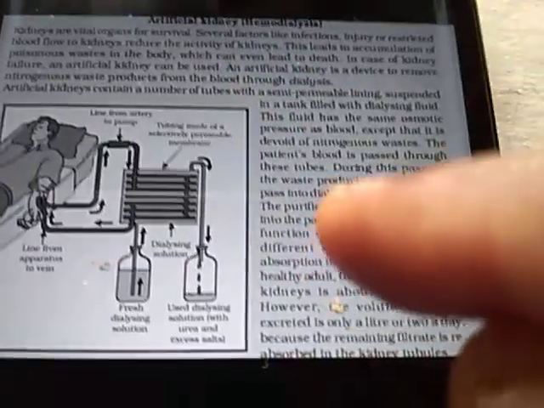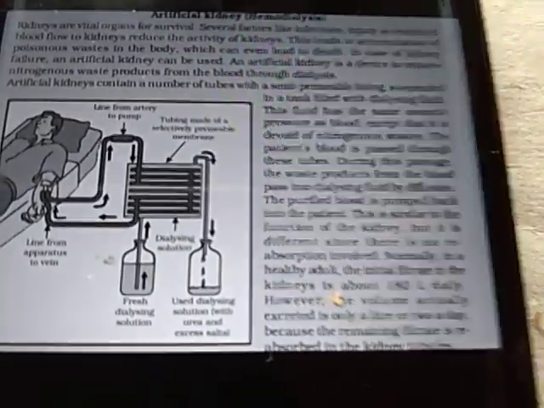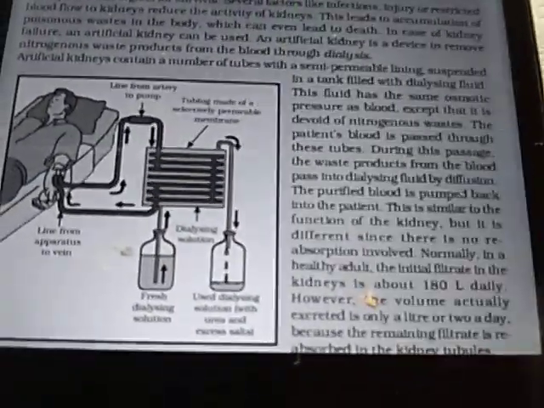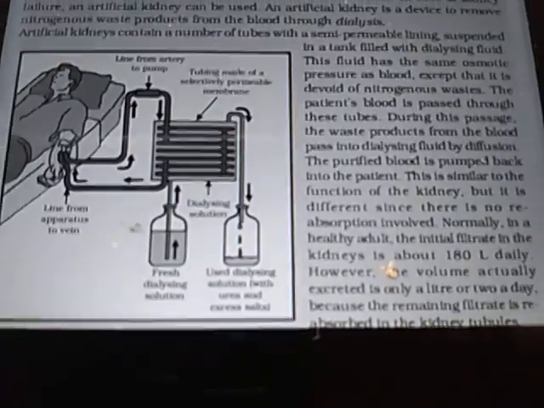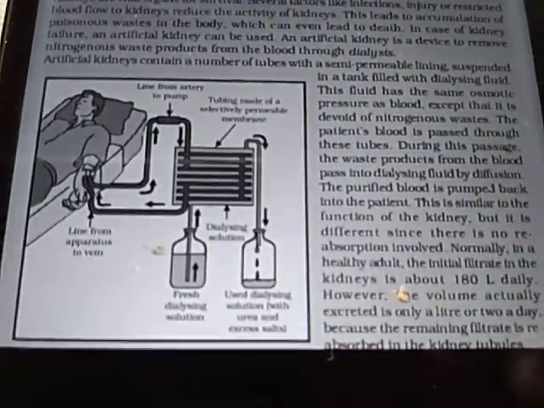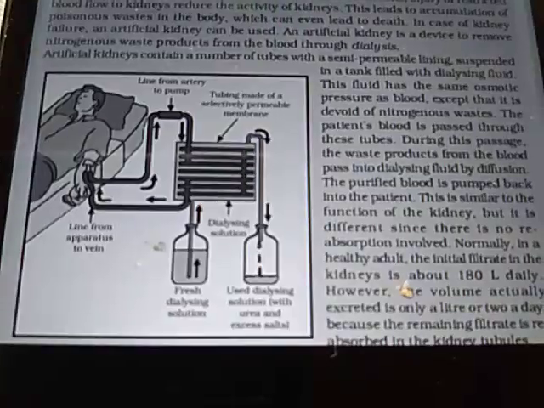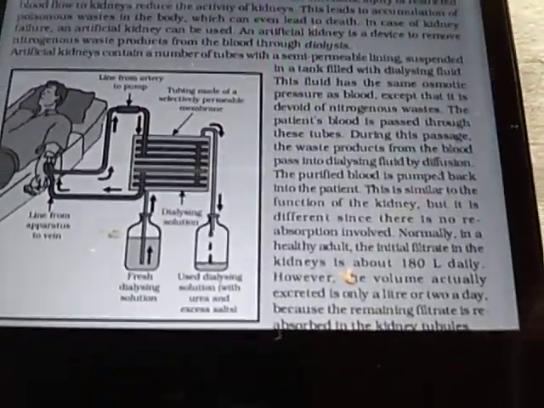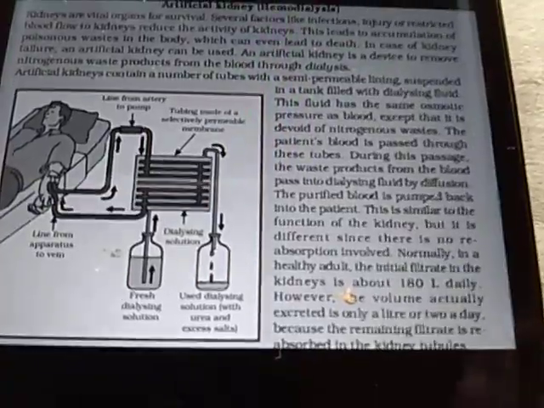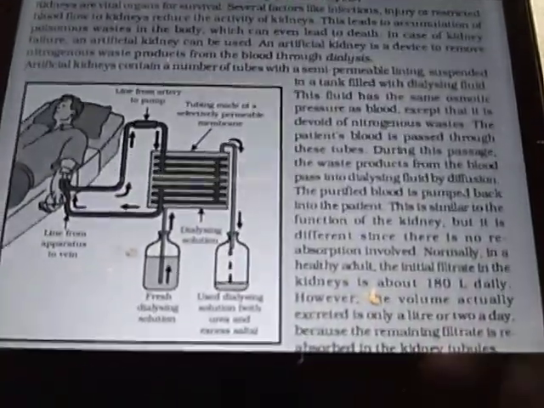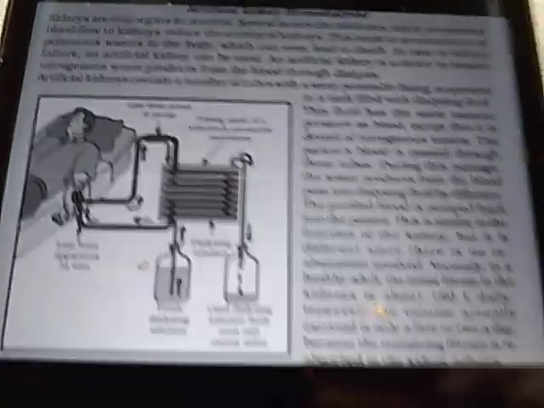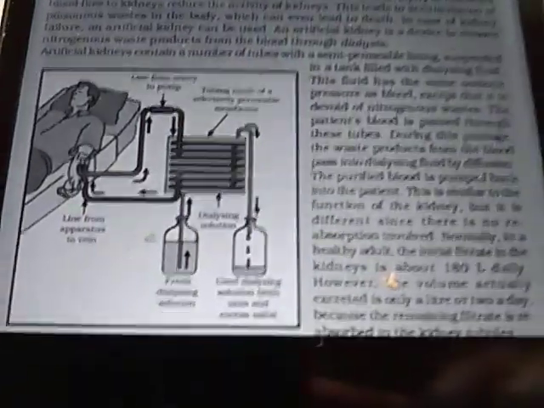These are semi permeable, and the fluid in the tank has the same osmotic pressure as blood, only it is devoid of nitrogenous substances. So the nitrogenous substances, the urea, diffuse out from the blood to the dialyzing fluid, and in this way the dialyzing fluid contains urea from the blood, and the blood loses its nitrogenous waste into the dialyzing fluid, and the blood is again pumped to the human body.